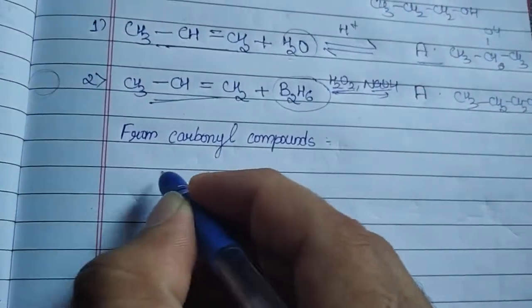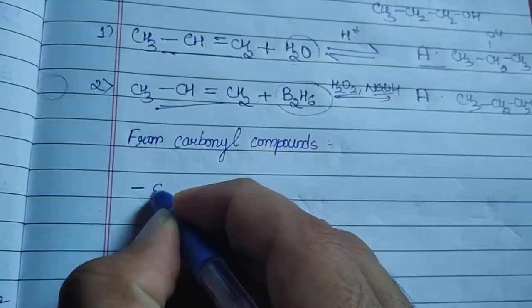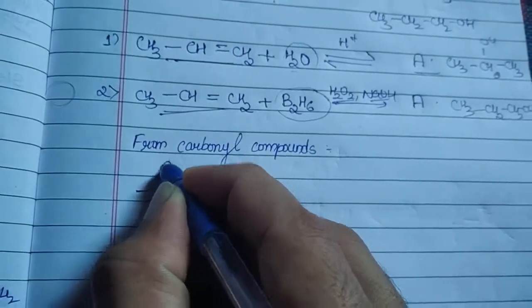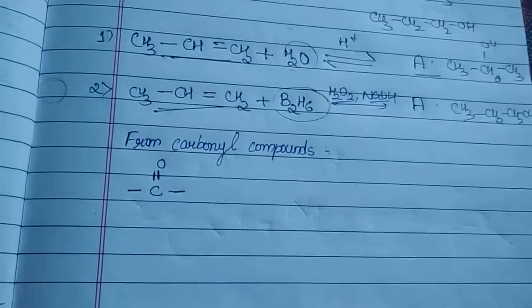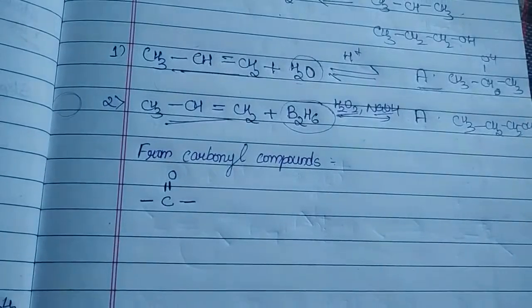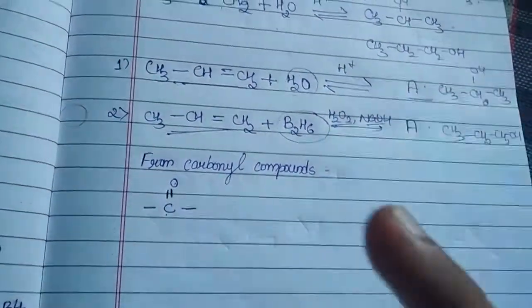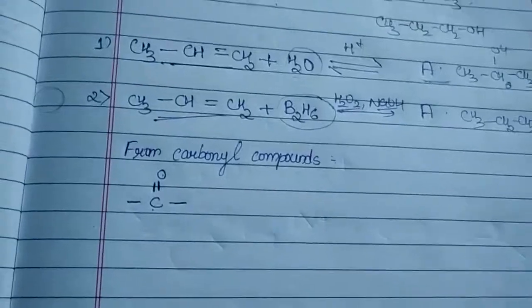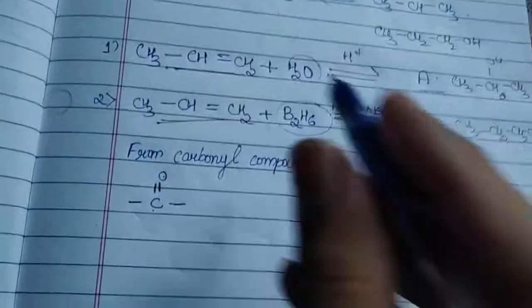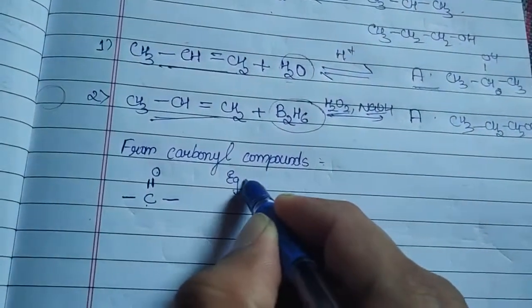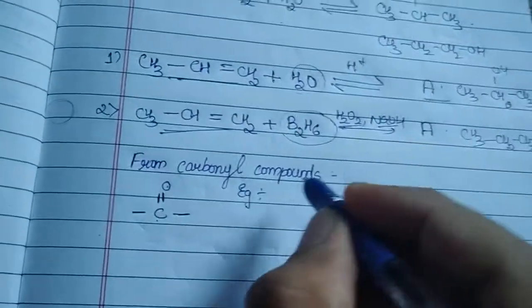Remember, the compounds in which we have a C=O group, I repeat, the compounds in which we can observe the C=O group are called carbonyl compounds. For example, take an aldehyde. How will I write an aldehyde?